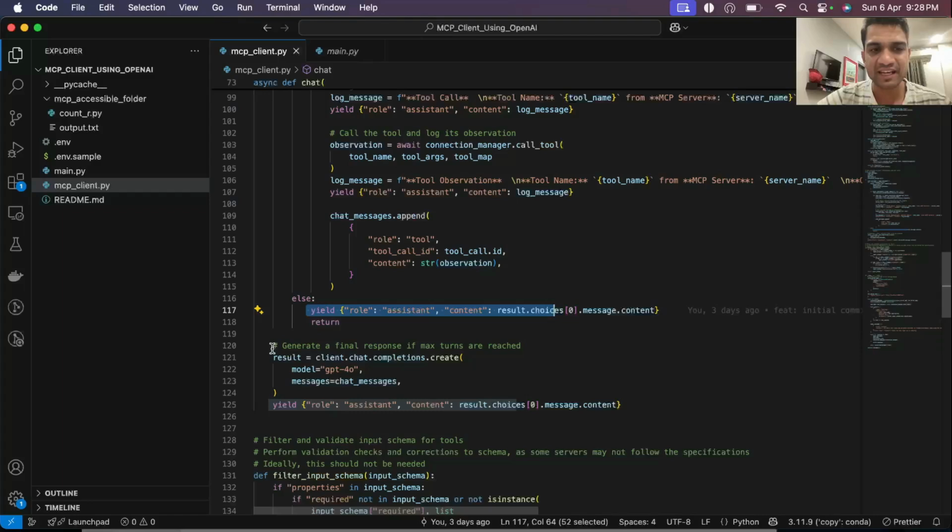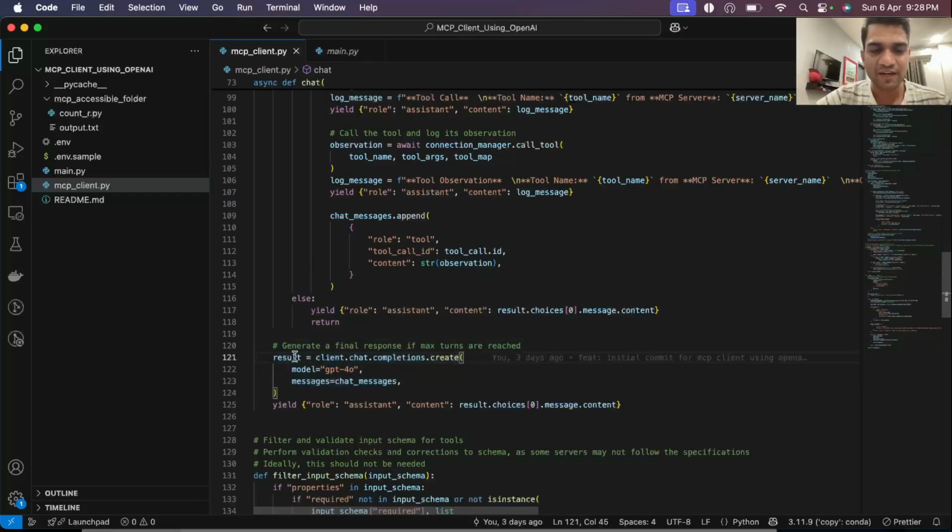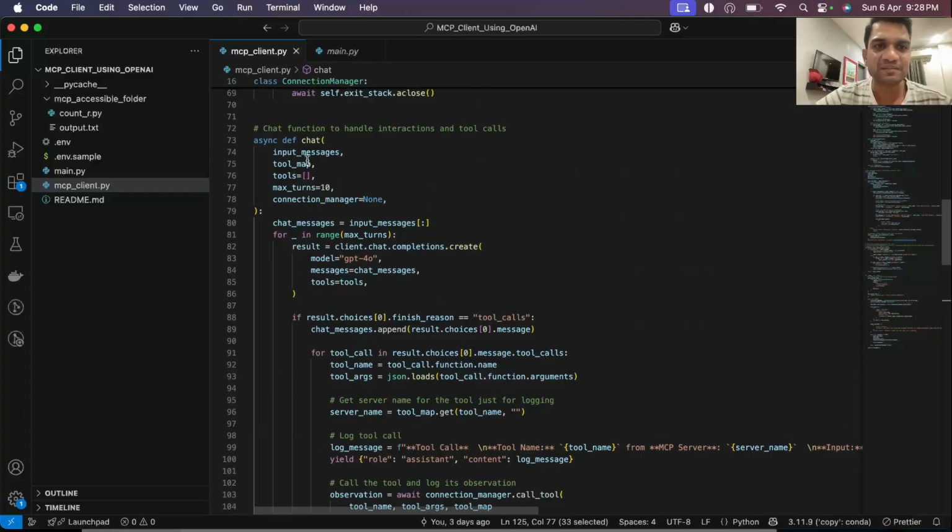Else, what I've done is, if we hit the max turns, it will generate one final response without the tools. So here we won't give the tools. This is optional, or you can do however you want to handle this case where we have reached max turns. So it will just see the chat messages till now, and it will generate a response. And since we are not giving any tools here, it will definitely generate an assistant content message, and that will be returned. So this is the simple chat method that is there.